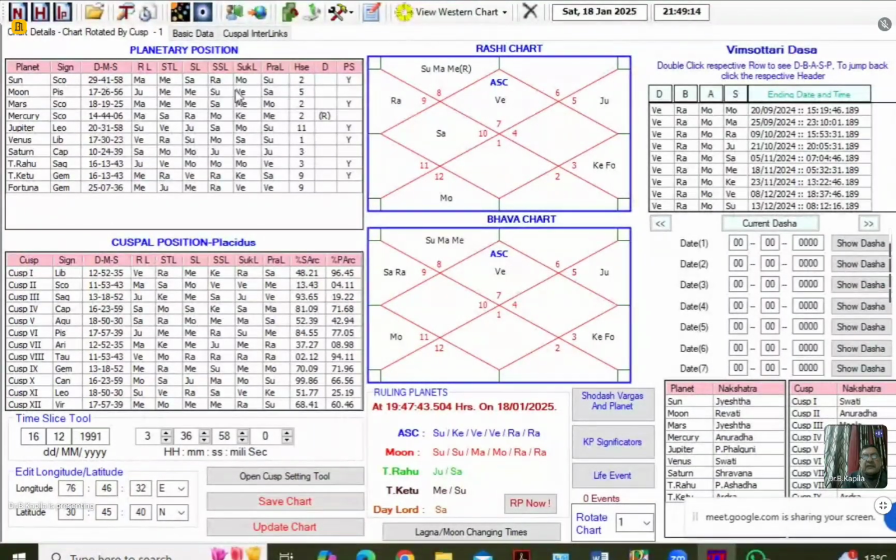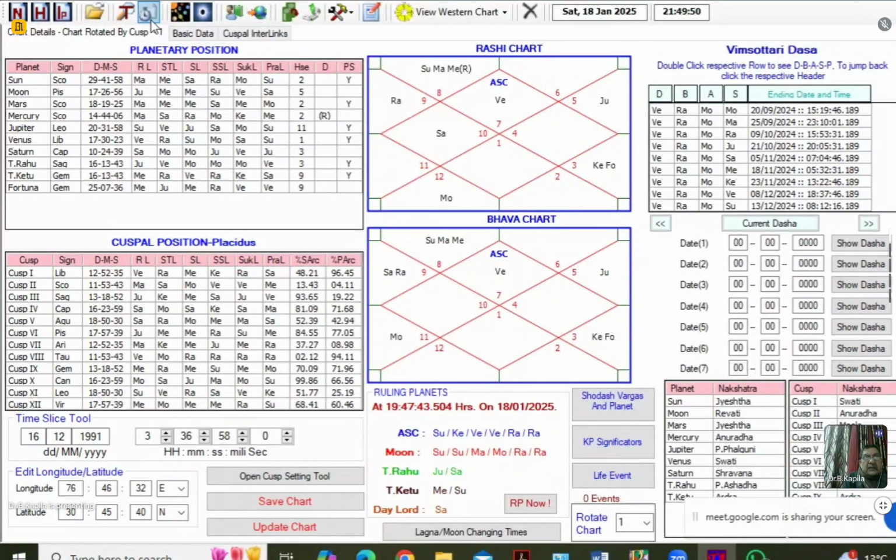But in any case, this marriage did not happen in 2022. And in 2022, how old was this gentleman? It was 31 years of age. So you can well visualize that even at the age of 30, even at 31 years of age, this person did not get married. Okay, any more questions? Right. So now let us see what is the approximate period at which the marriage of this person is most likely to happen.